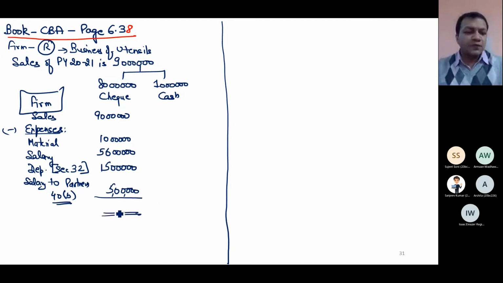And the net profit comes out to be 4 lakh. This is the PGBP income of the firm. This is the firm's PGBP income. This is given in my question.